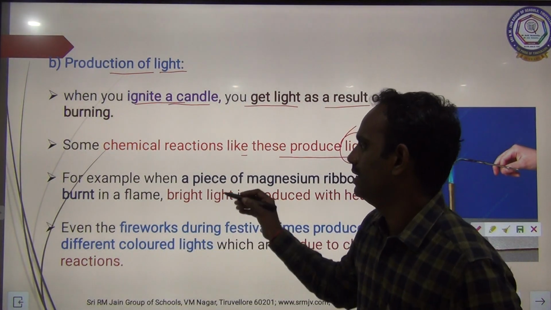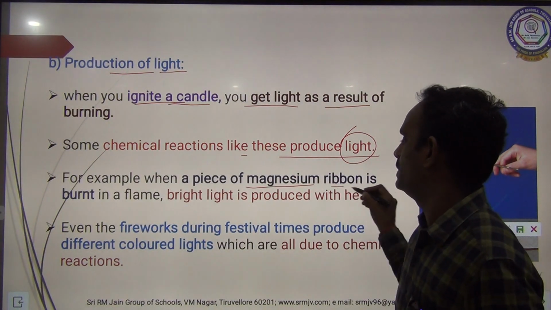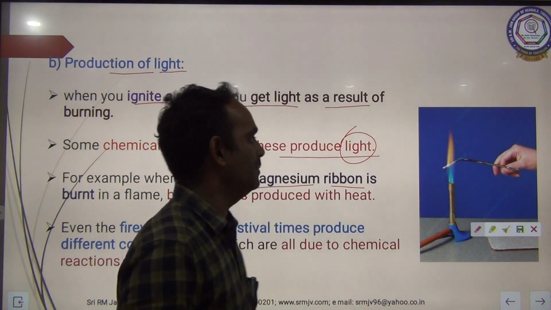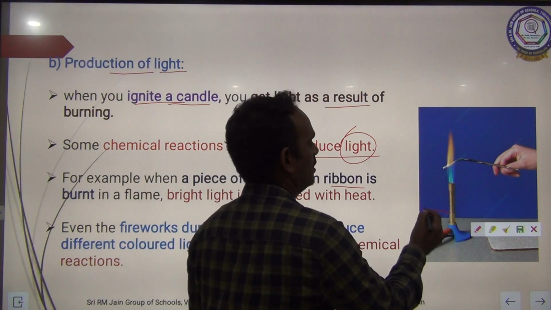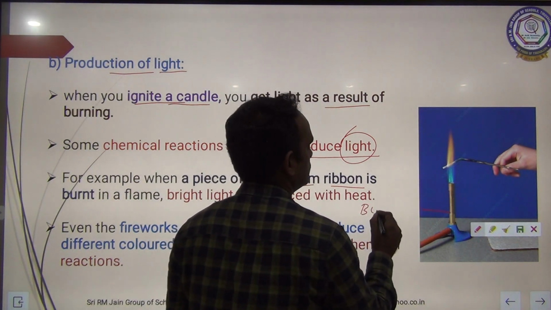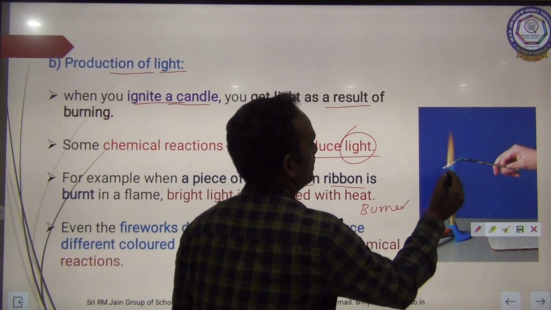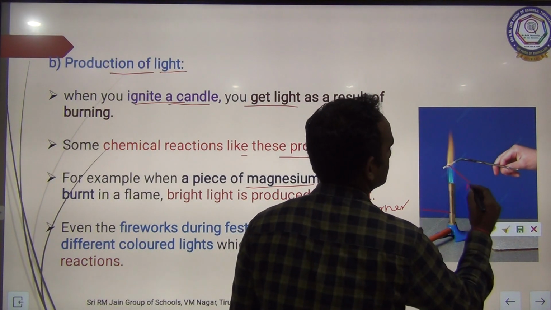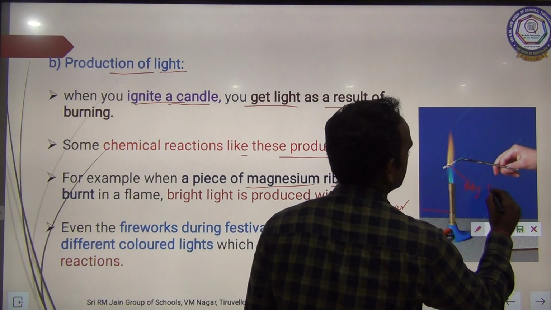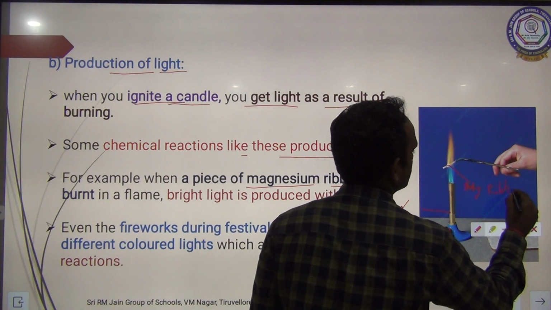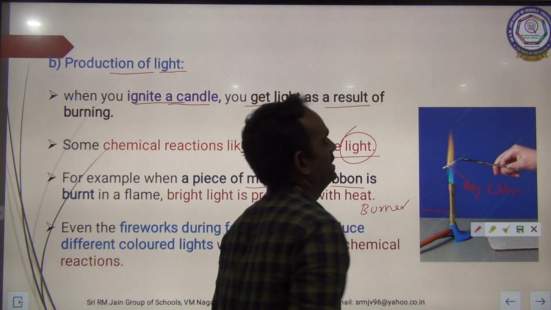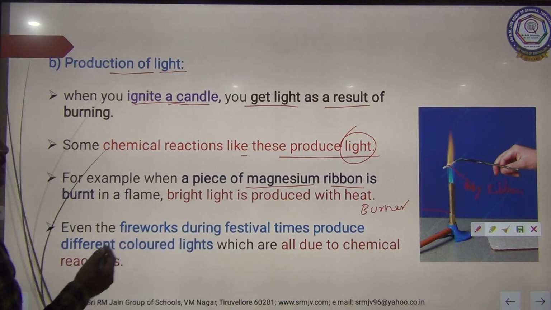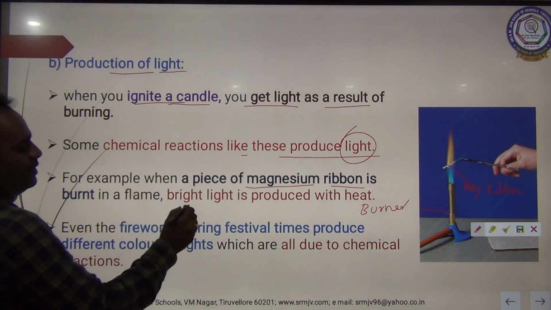For example, if a piece of magnesium ribbon is burnt in a flame, see here, this is called a burner. A piece of magnesium ribbon is burning in a flame.